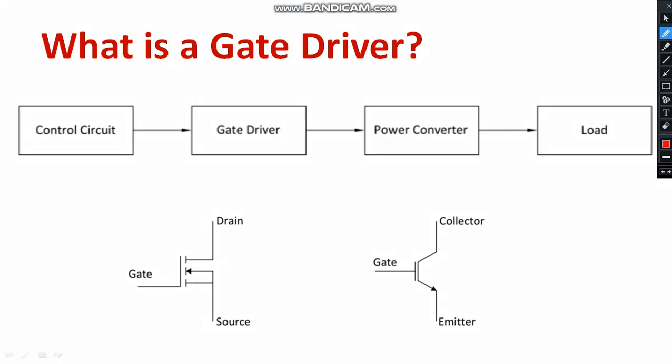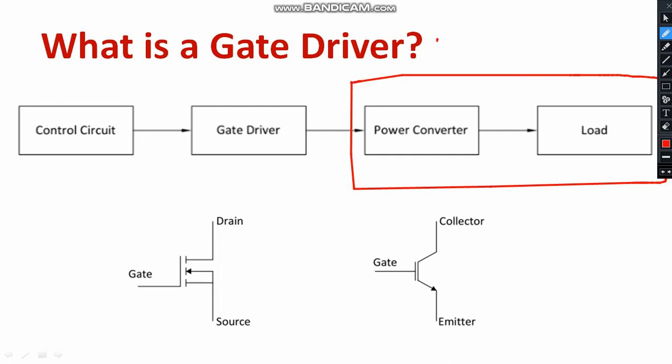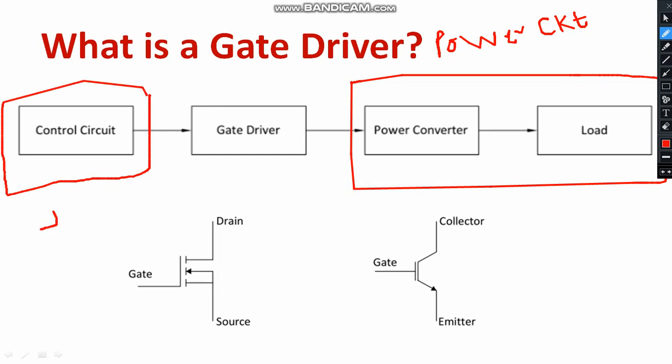Consider the power part. This is your power part. I have marked it separately, so we'll call it the power part. Please note down separately: power circuit. Let me write this, power circuit. This is your control circuit. Why is it called the control circuit? Whatever signal it produces is of very low strength, maybe 5 volts. So we can call it a control signal. Please make a note: control signal.